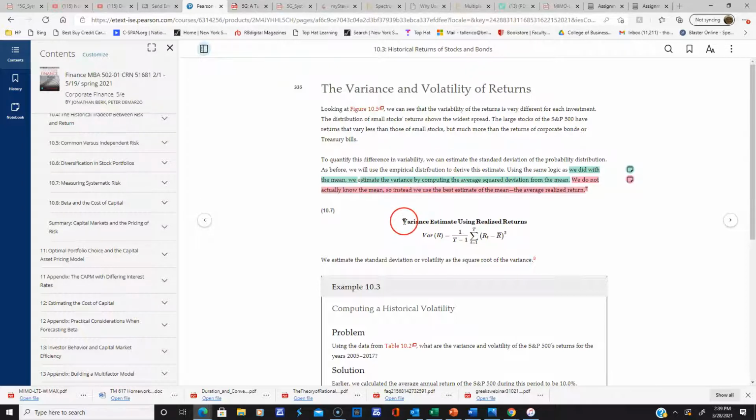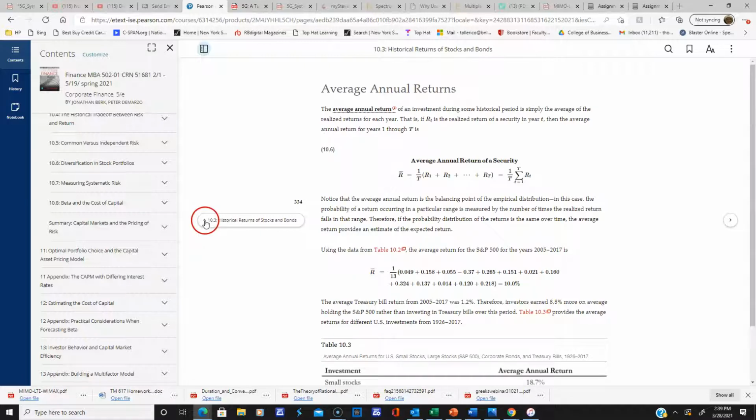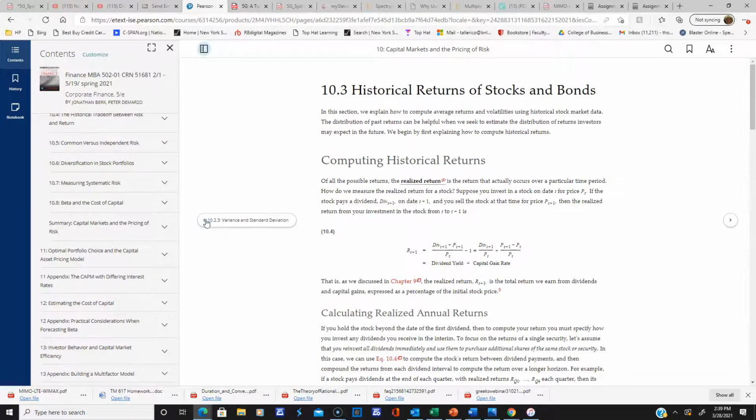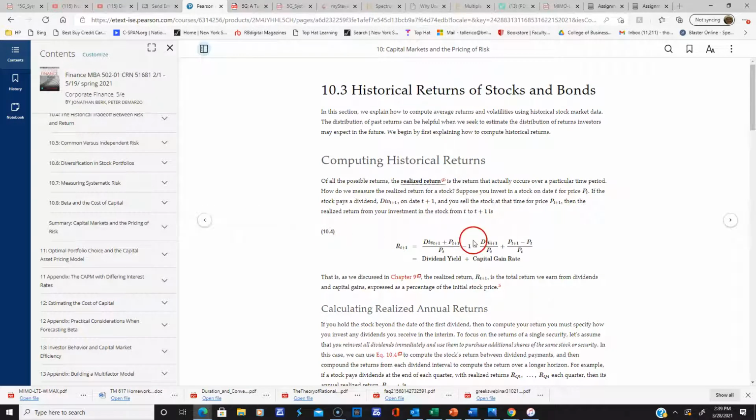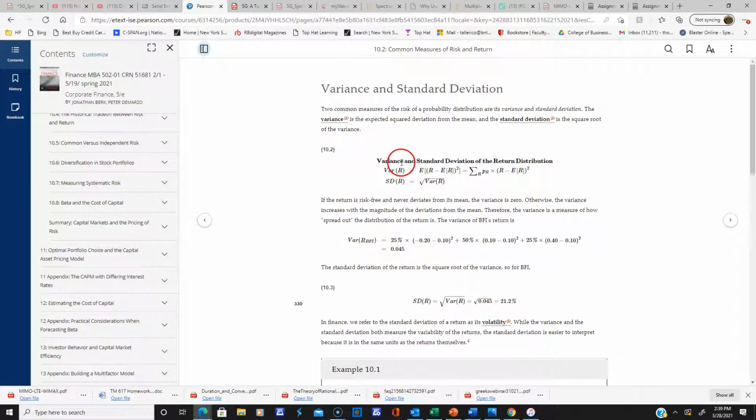This equation is a little different than the original variance equation you saw. So let me go back a couple of pages in your textbook. Here's the variance of the return distribution.